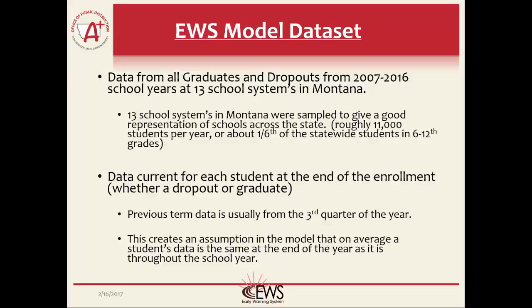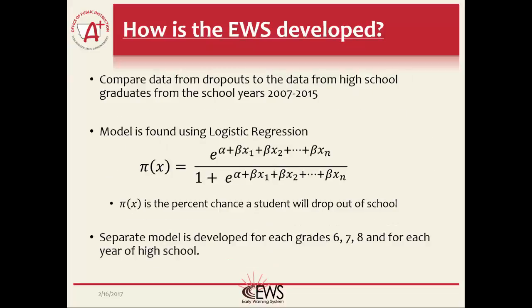The data is then set up so that only one enrollment for each student is included per year. This enrollment is always the last enrollment of the school year for each student. Once the data set is compiled, the idea is to basically compare dropouts to graduates in the data set. What characteristics make up a graduate and what constitutes a dropout? The analysis itself is a bit more complicated, but that is essentially what the analysis is doing.